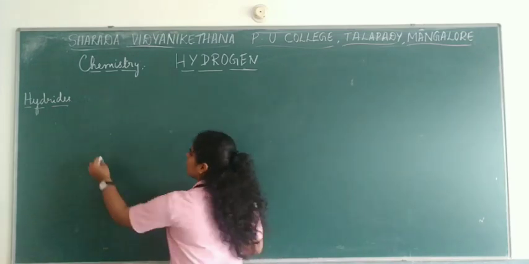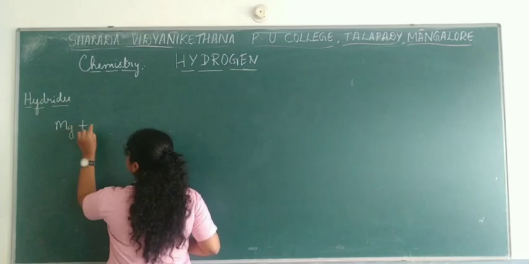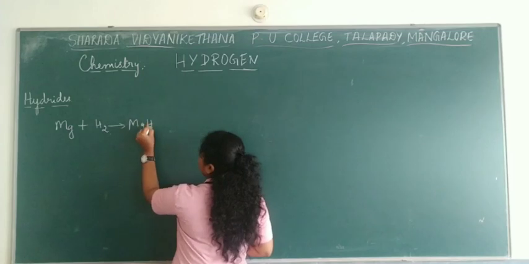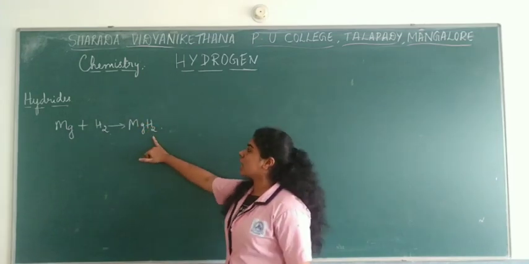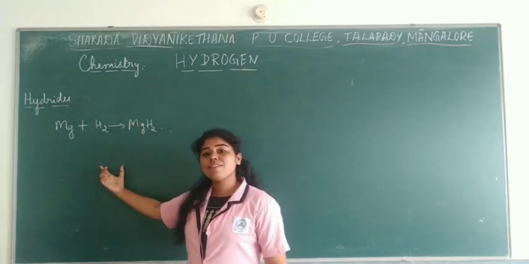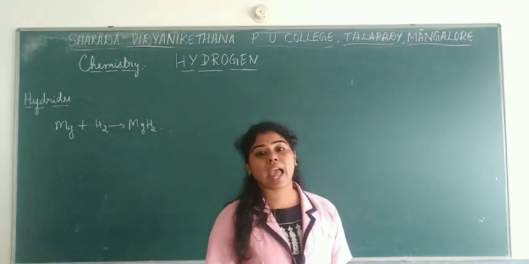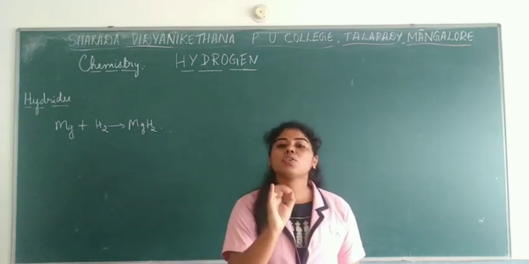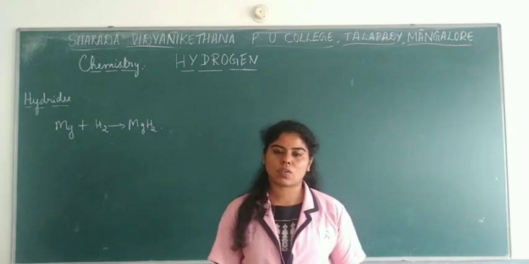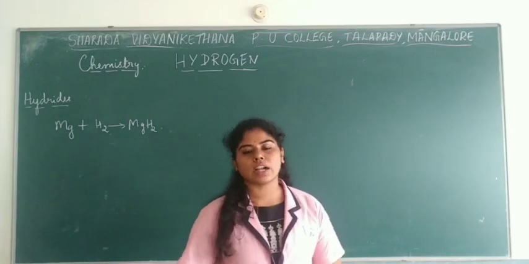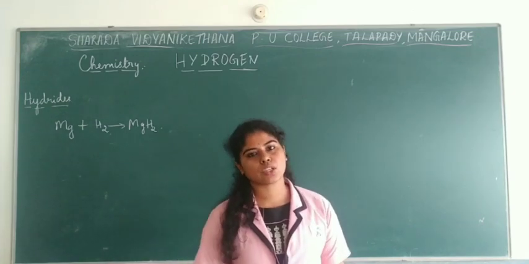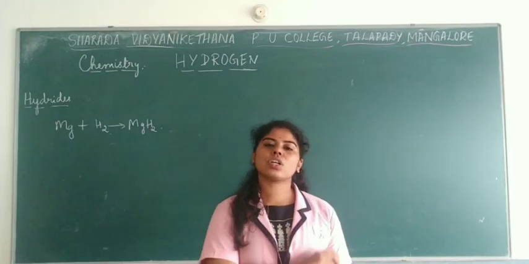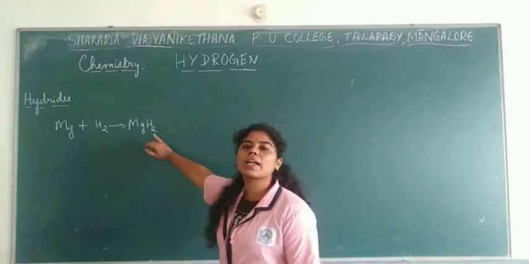For example, magnesium hydride, Mg, okay, it is combining with dihydrogen forming MgH2, correct? So here, this is magnesium hydride. So in the same way, most of the elements or all the elements can combine with dihydrogen, forming their own hydrides, except for noble gases under some reaction conditions. Okay, it is possible, but there is some reaction condition which is to be undertaken for the noble gases to combine and form hydrides. Whereas usually in the particular reaction condition, almost all of the elements can combine together and form their hydrides.